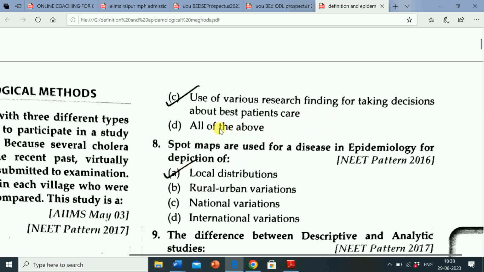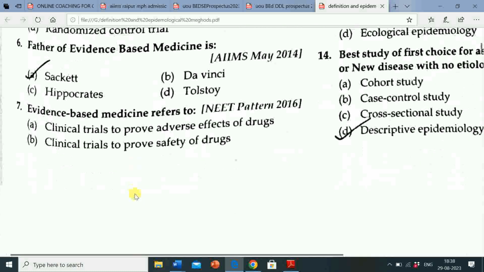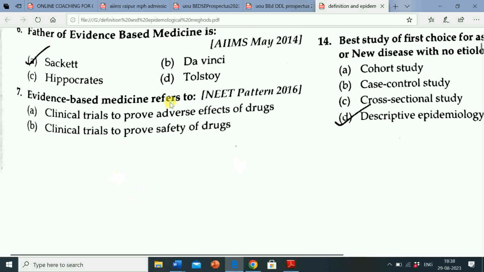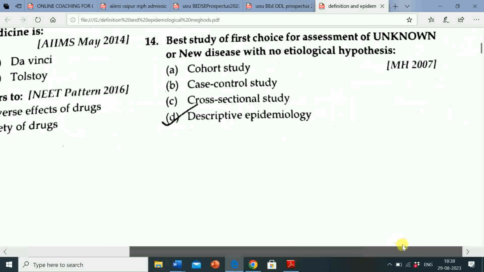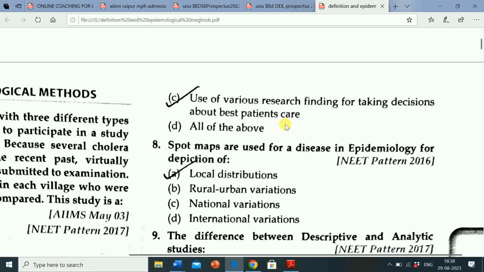So correct answer is use of various research findings for taking decision about best patient's care.